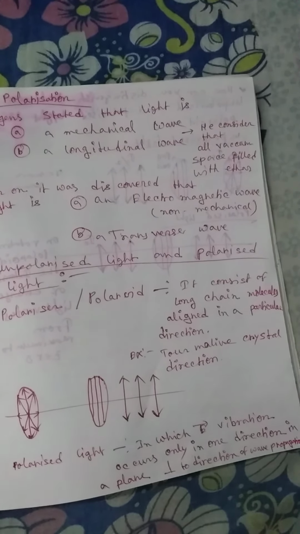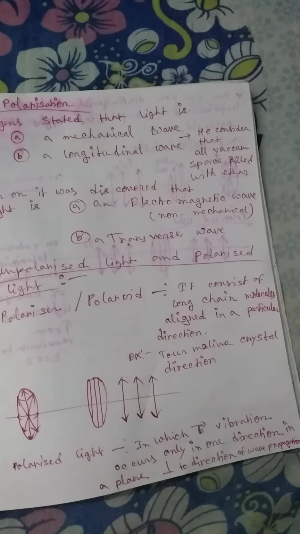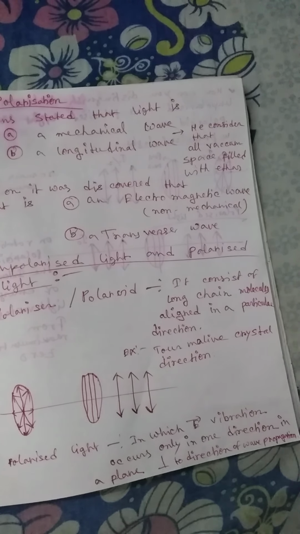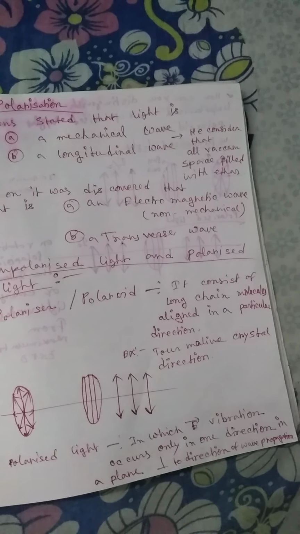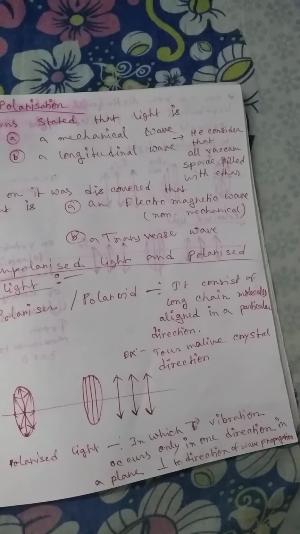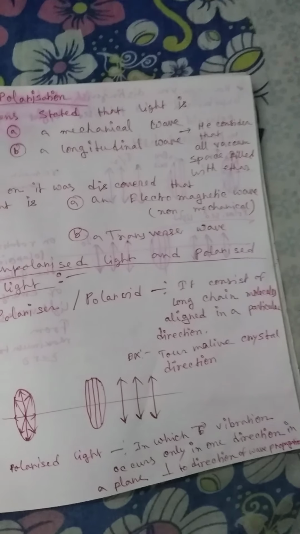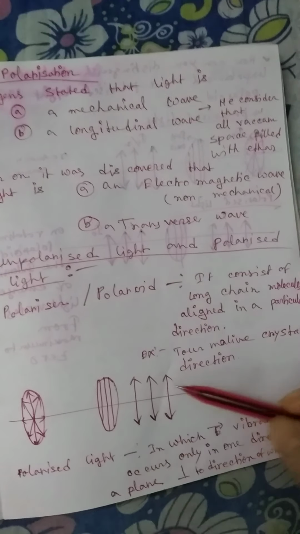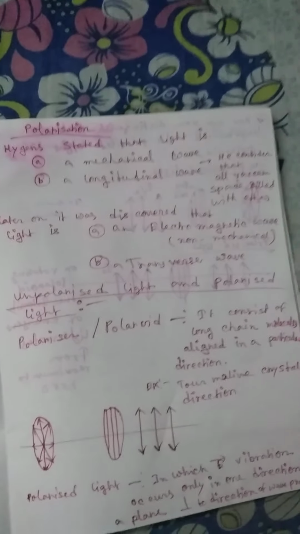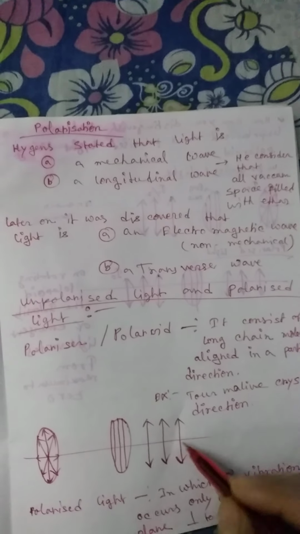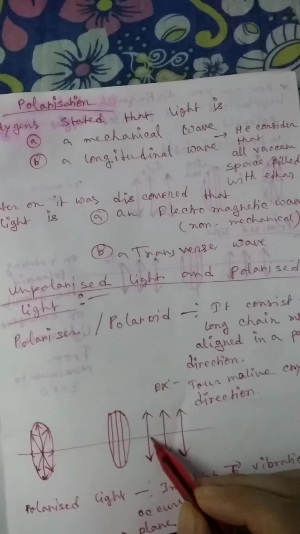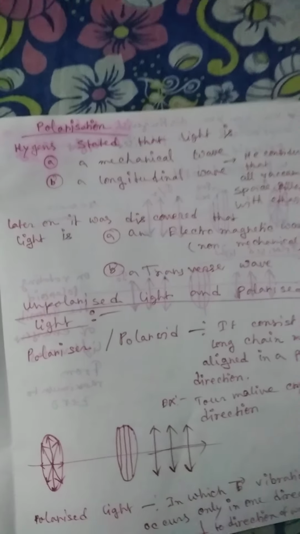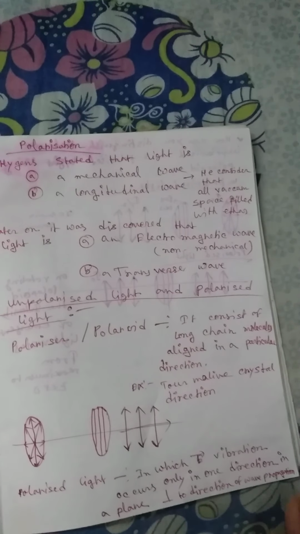Polarized light means light in which the E vector vibration occurs only in one direction, in a plane which is perpendicular to the direction of wave propagation. Just look at here, this E vector, because light is an electromagnetic wave. This E vector vibrates along the perpendicular direction, because this is the direction of wave propagation.